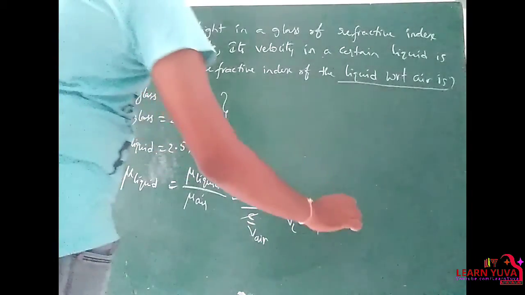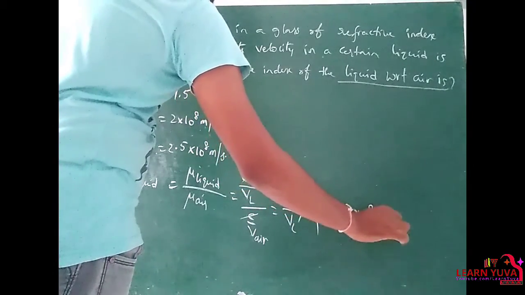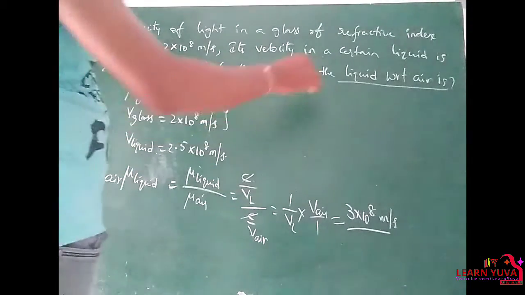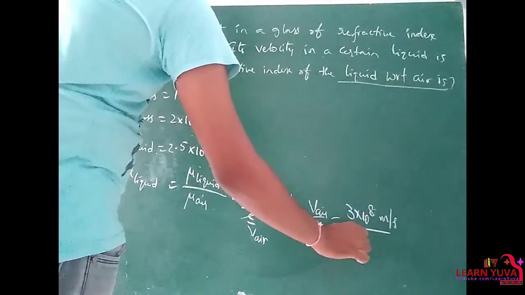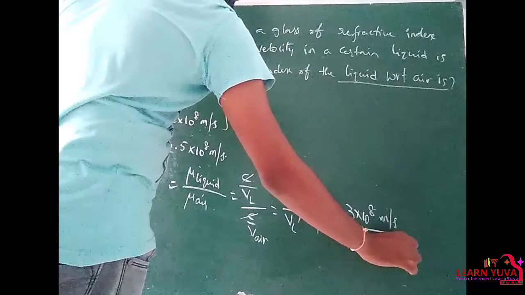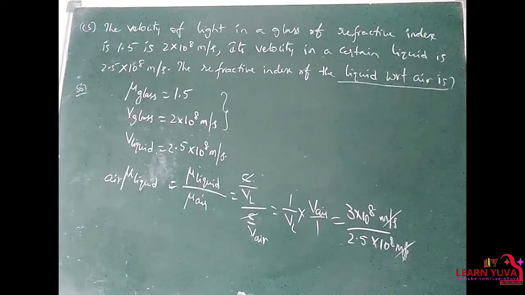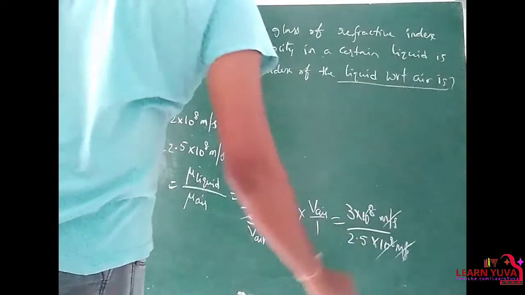So velocity in air, as we know, is 3 into 10 power 8 meter per second, by velocity in liquid, which is 2.5 into 10 power 8 meter per second. Meter per second gets cancelled. So 3 into 10 power 8 by 2.5 into 10 power 8, and 10 power 8 and 10 power 8 get cancelled.